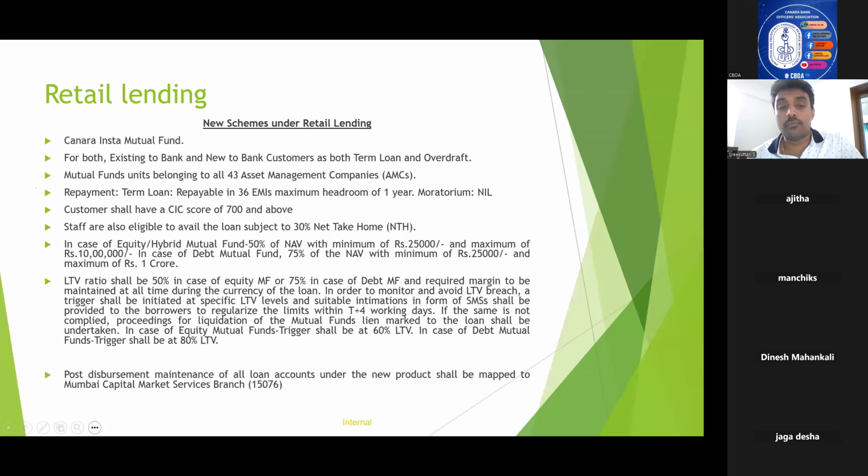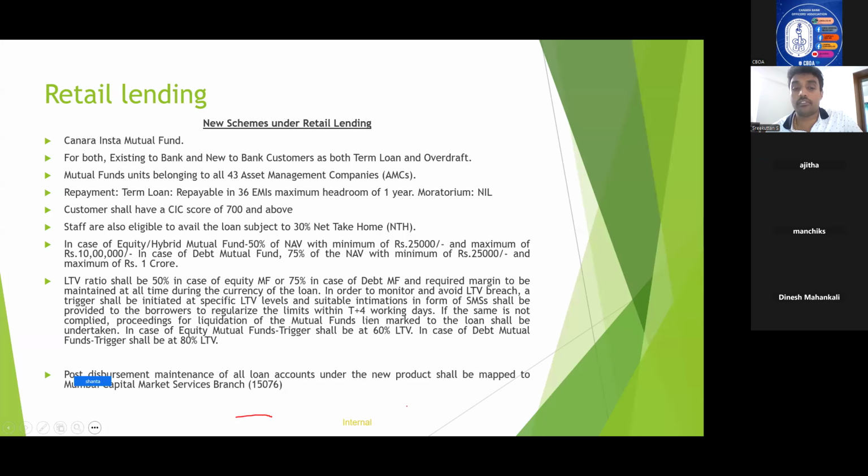The post-disbursement maintenance of all loan accounts under the new product shall be mapped to the Mumbai Capital Market Services branch with the DP code 57076. This is just for information. So with regard to mutual fund, the main thing is the repayment tenor is 36 months with no moratorium period. The CIC score is 700 and above.